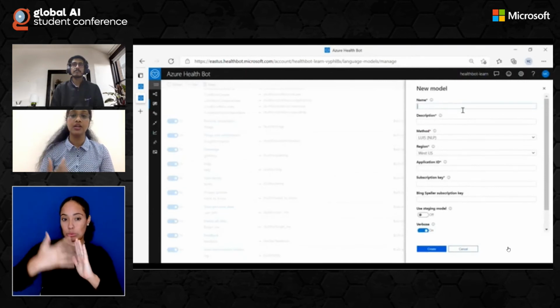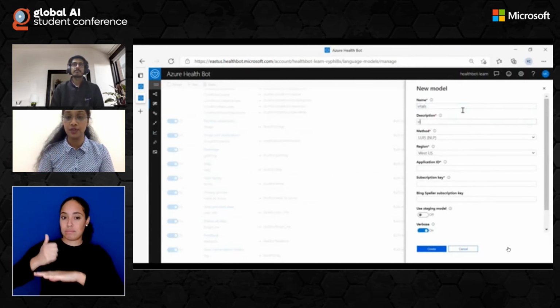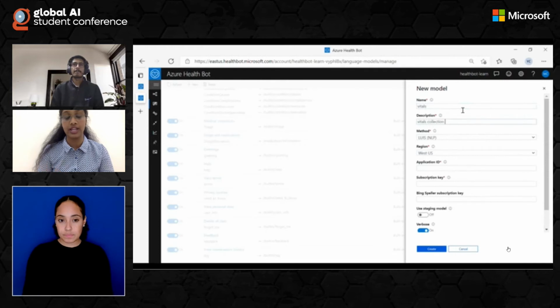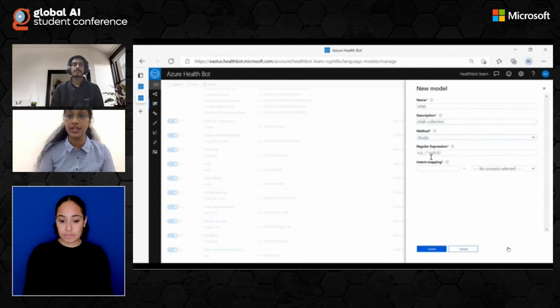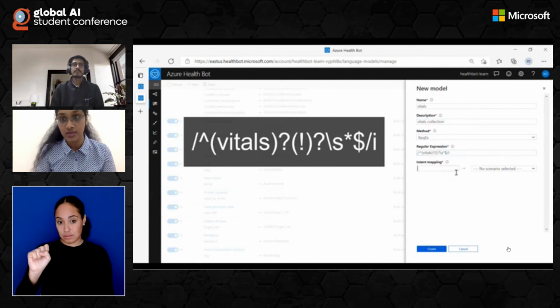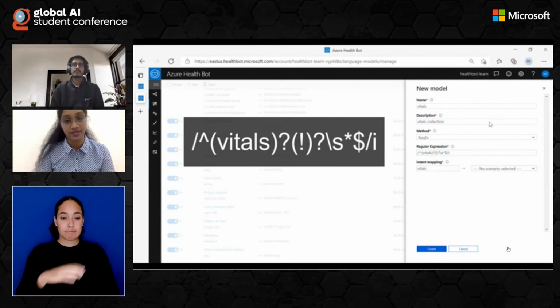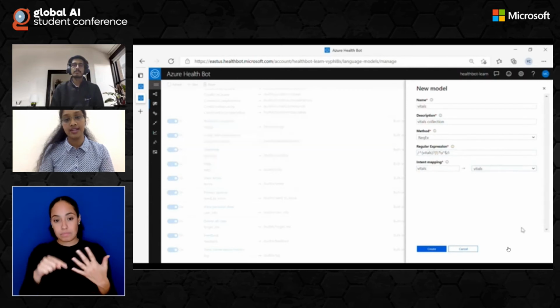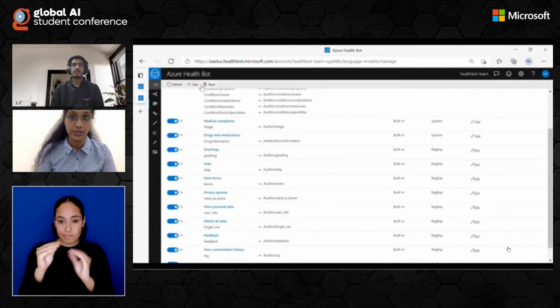So first, we'll be using the interrupting scenario for collecting vitals. The scenario ID was vital, so we'll give the name as vitals, and select the method as regex, which is regular expressions. And this is the syntax for the regular expressions. And select intent mapping as vitals and the drop down menu also as vitals.